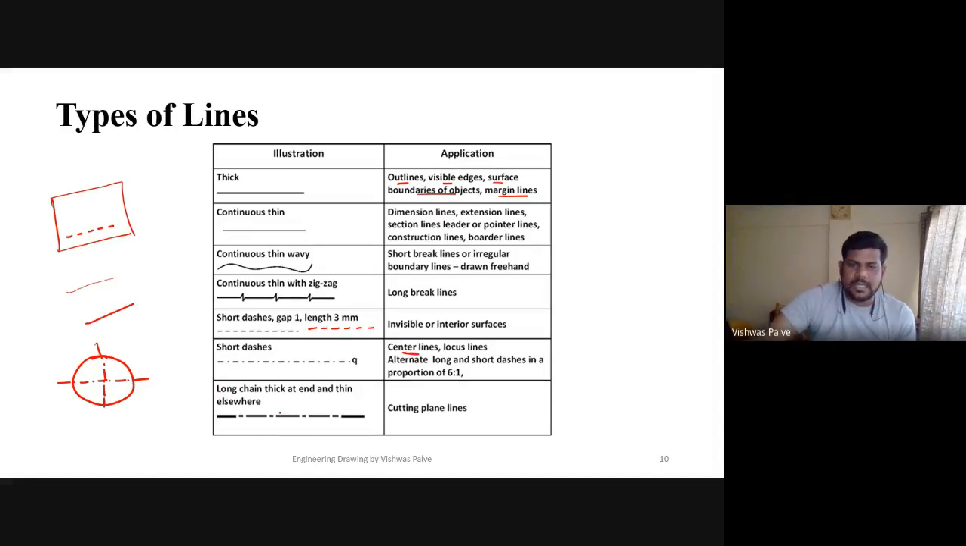And this is the section line. This is called a section line, in which we can draw arrows and we can show sections. So these are the types of line which we use mostly: thick line, continuous line, short dash line, center line, and section line. These lines we majorly use.